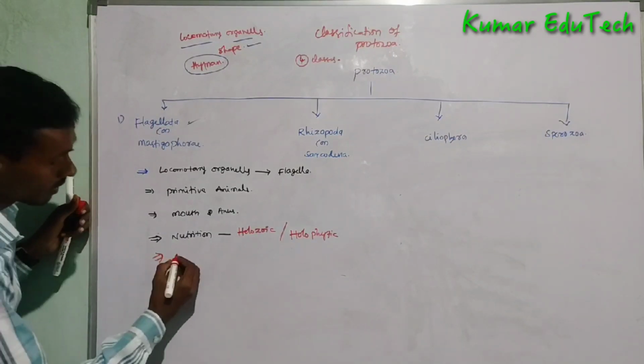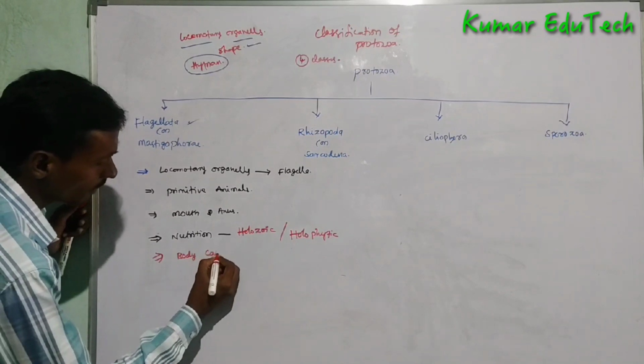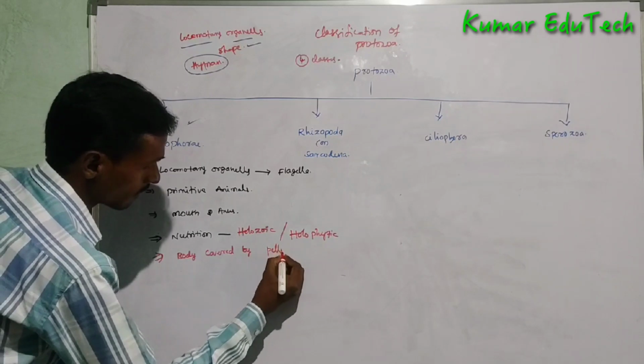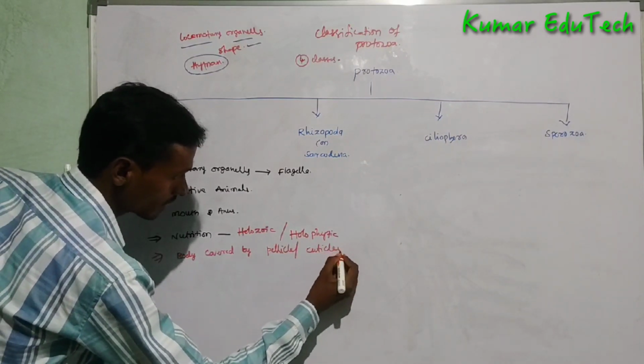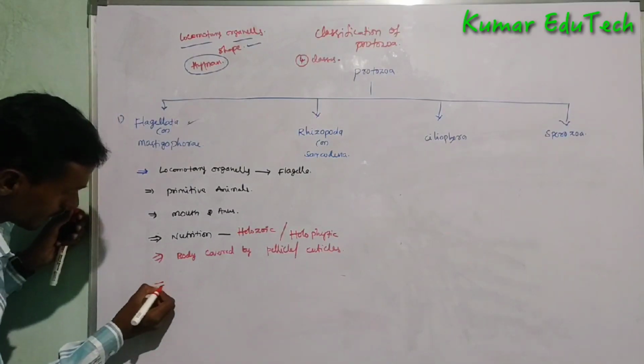Next, the body is covered by pellicle or cuticle.